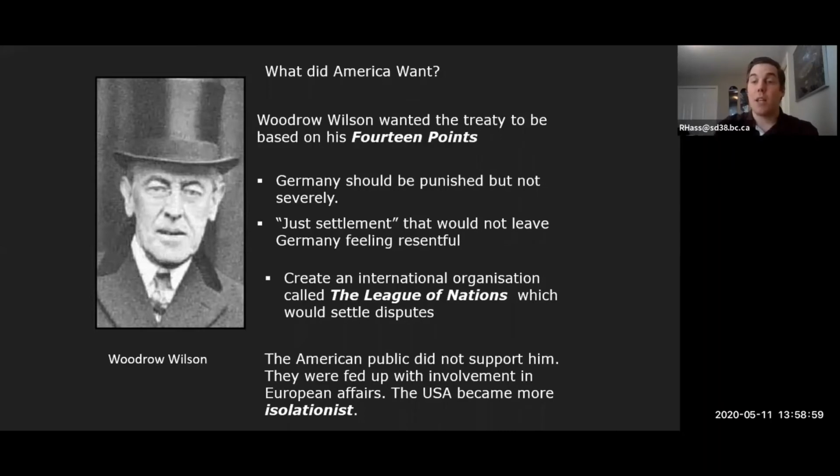What this meant is he called it a just settlement, which meant that Germany should pay for their involvement in the war, but they shouldn't feel resentment, because if they do, they're going to want to have revenge and maybe start another war later on. He also formed the League of Nations.